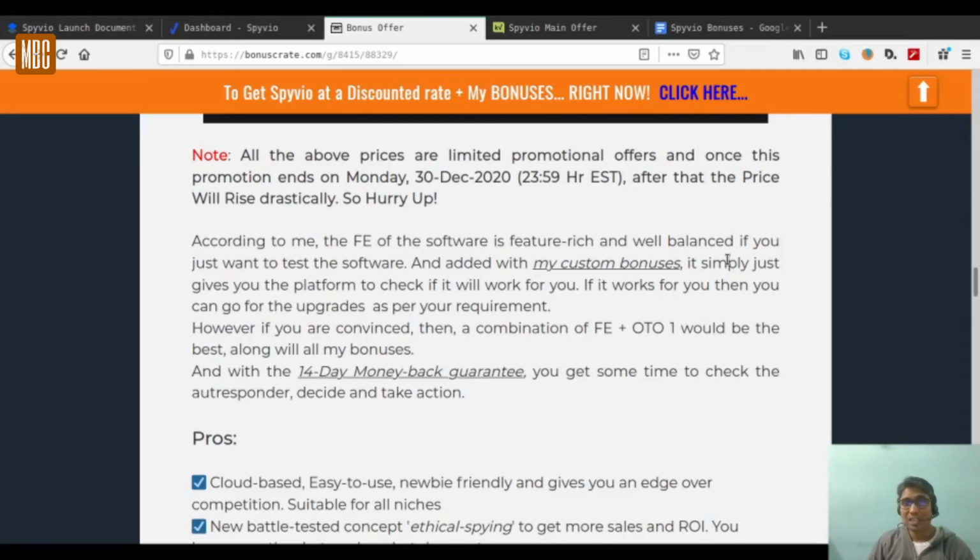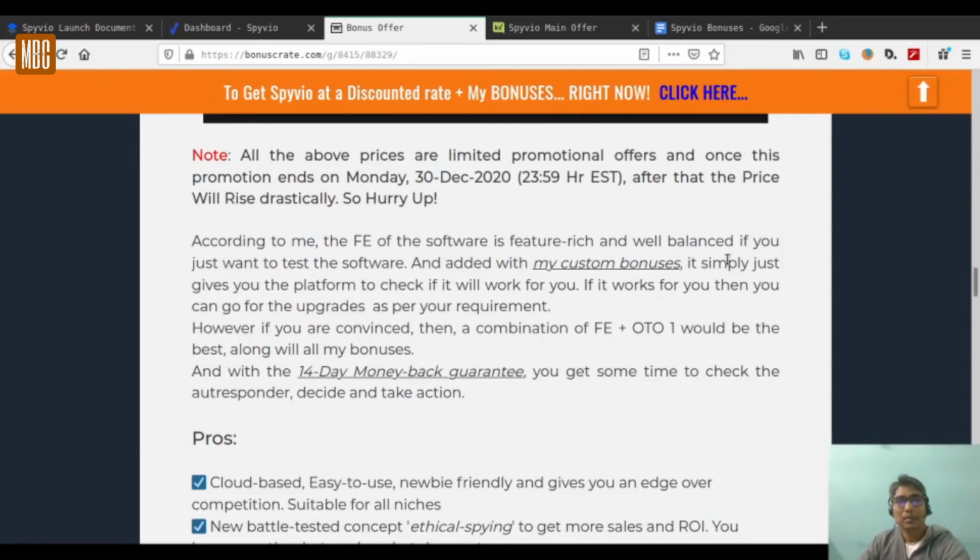I believe the combination of the front end and the OTO will go hand in hand together with my bonuses. I repeat, together with my bonuses, because my bonuses give you tons and tons of traffic, which will help you to cash in on this software, which I don't think any other bonuses will offer. And more so because there is a 14-day money back guarantee, and you can always check the software, check the functions of the software, run campaigns and check whether it works for you or not,